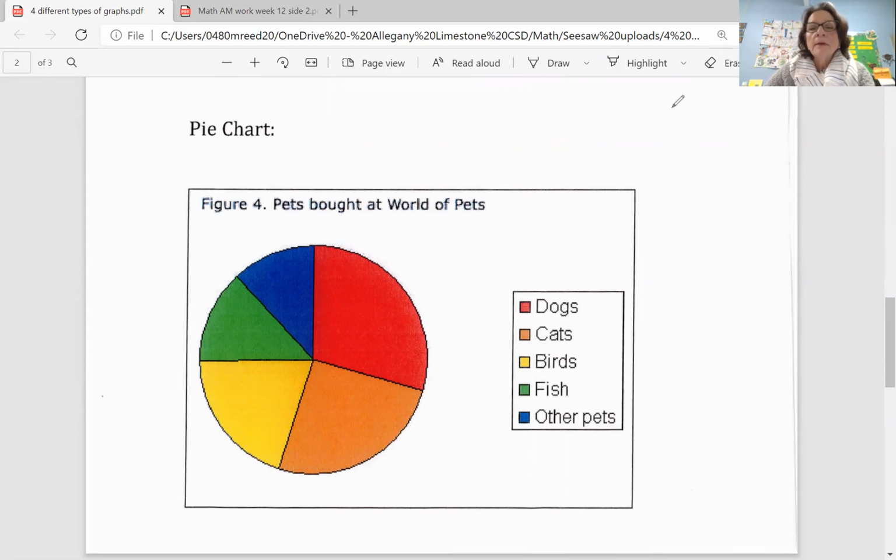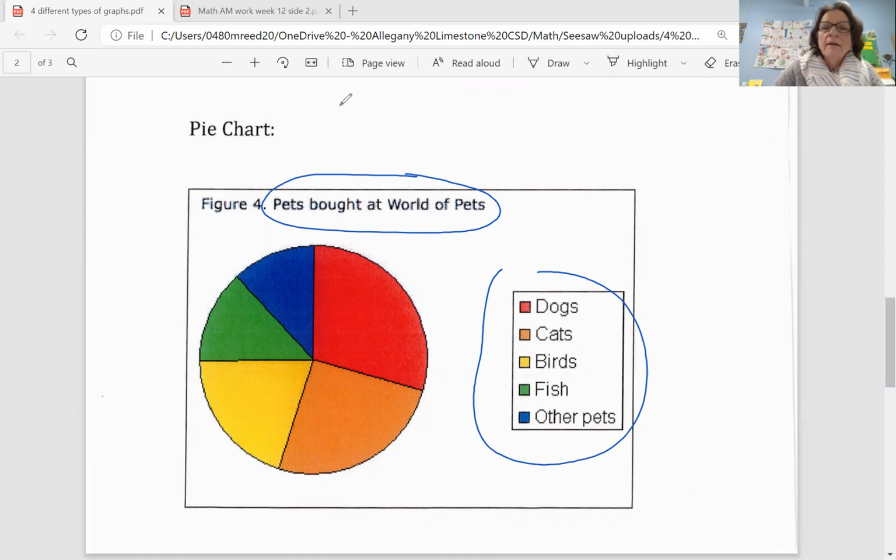And there's no numbers here, but if you look at the pets bought at World of Pets, so that's what this is showing you. So it must be a pet store. And you can quickly look at that. And along with this key here, you can see which pet was sold most or which pet was bought most. And it was, of course, the dogs, because here's your dogs. And then the next most popular one was cats, because the orange indicates cats. Okay, so that's called a pie chart or a pie graph.